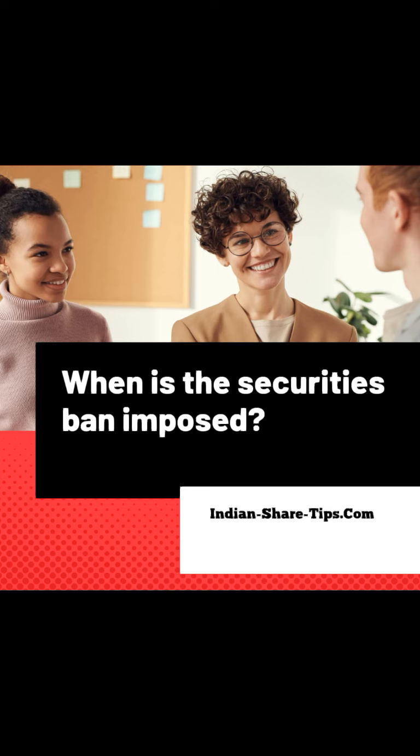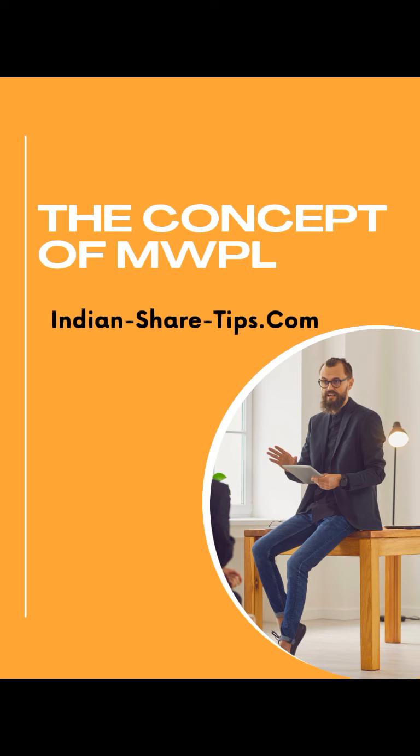The entire concept of securities under ban depends on the market-wide position limit, also called MWPL. Market-wide position limit is determined as the lowest of 30 times the average number of shares traded in the cash market in stock exchanges in the last month, or 20% of the shares that are held on a free float basis, that is shares that are not owned by the promoters of the company.